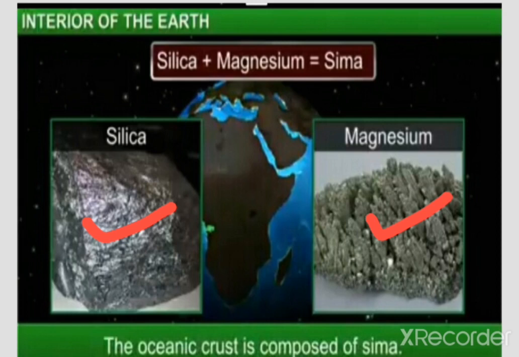Already we have discussed the thickness of the crust under the ocean. It is approximately 7 to 10 kilometer. That much thickness is below the oceanic crust, and density is 2.9 gram per centimeter to 3.3 gram per centimeter. Mainly basalt and gabbro rocks are found in this layer. These rocks are mainly found in this layer.